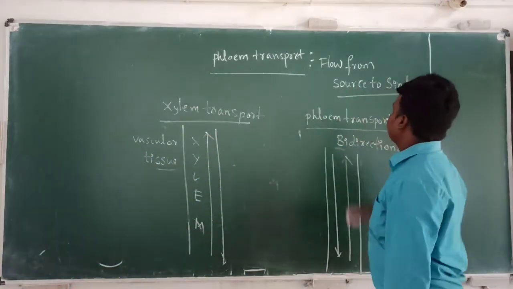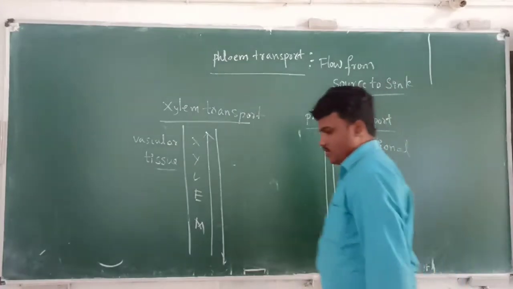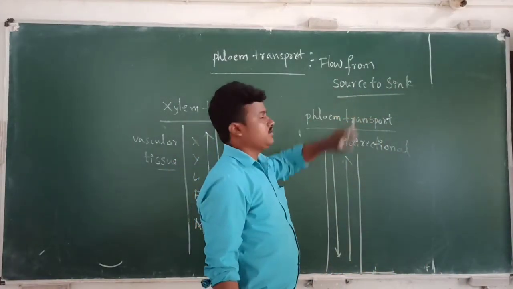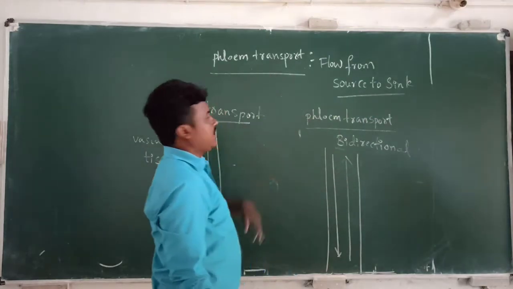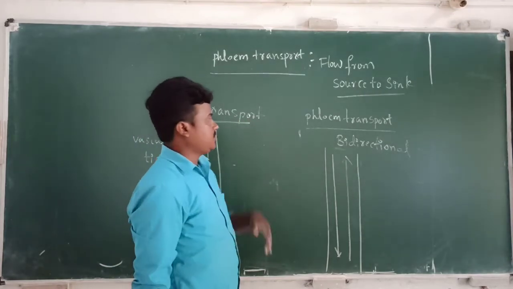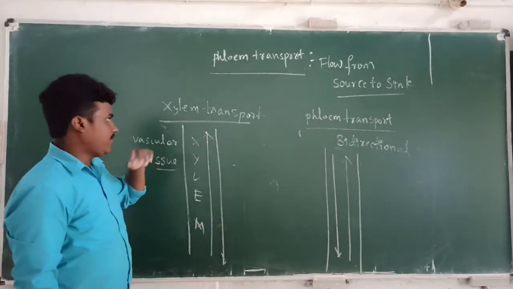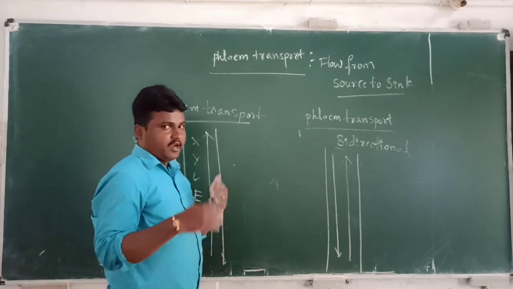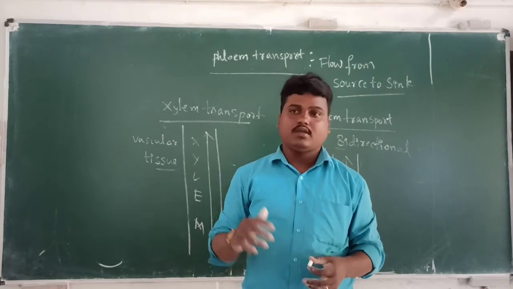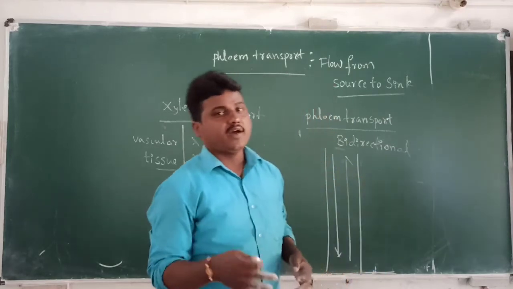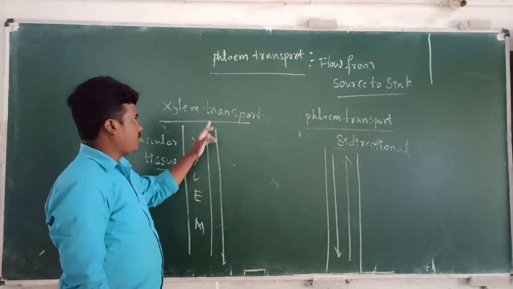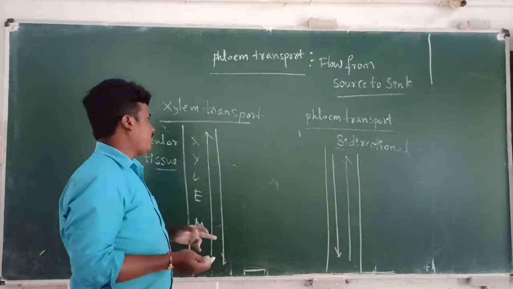Flow and transport mean the food molecules transfer from the source to the sink end. The process that takes place in that case is known as phloem transport. Before we learn about phloem transport, we can also discuss xylem transport. The pathway for movement of food molecules is the phloem. The pathway for movement of water molecules is the xylem.